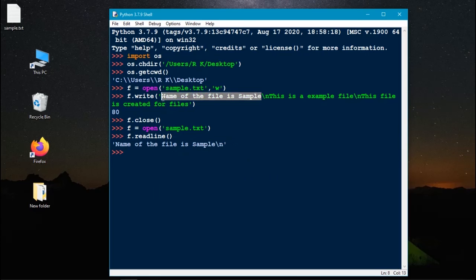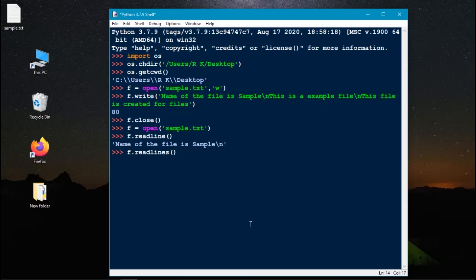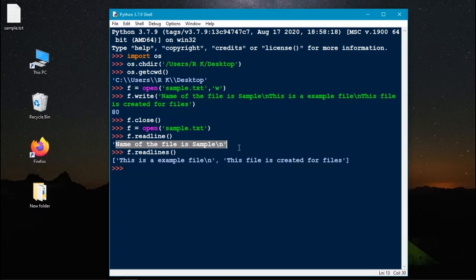Here it is. Instead of readline, if we use readlines, it will display the lines in list format. Here it shows this is an example file and this is created for files. Here it doesn't display the name of the file as sample because it is already displayed. Instead of these two, we have another thing, which is read. By using read, we can display the whole content in the file. Here it doesn't display anything because all the content in the file is already displayed. Here it displays the first line and here it displays the second and third line.